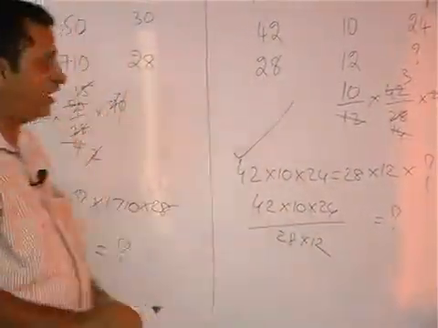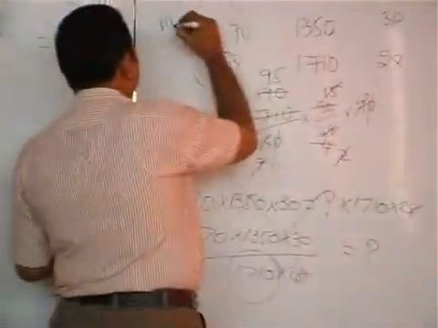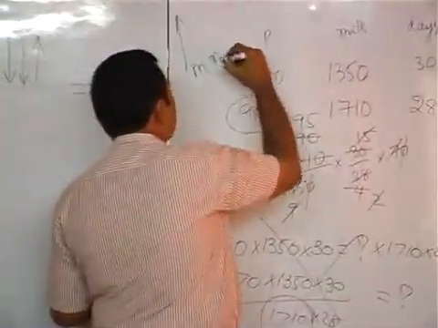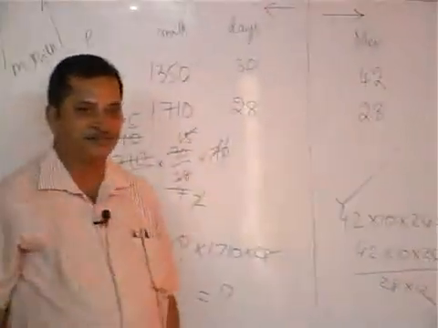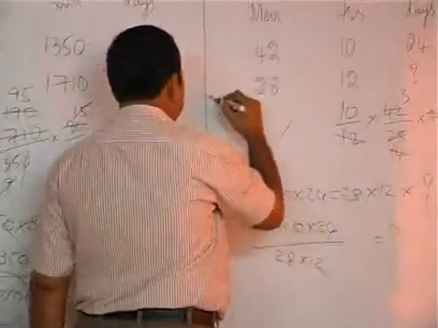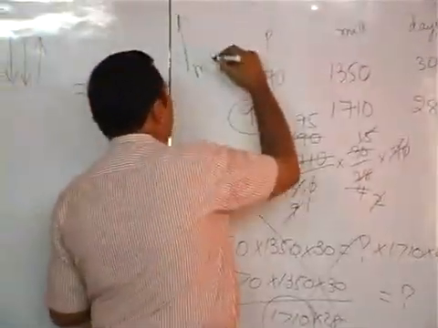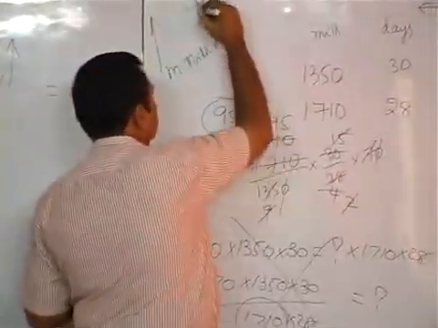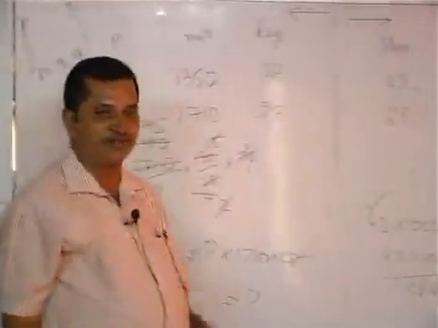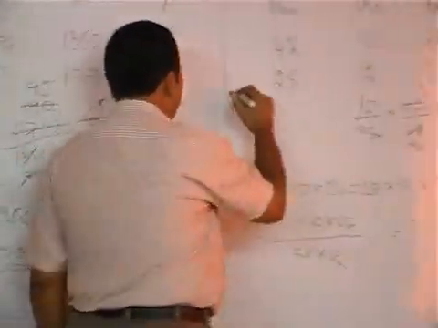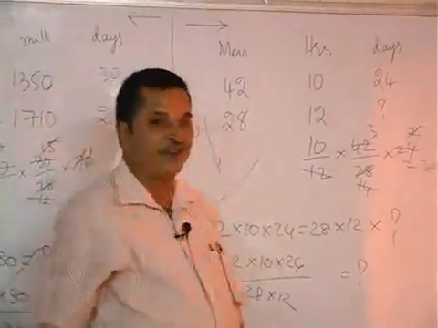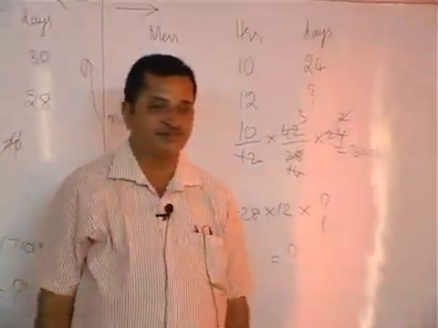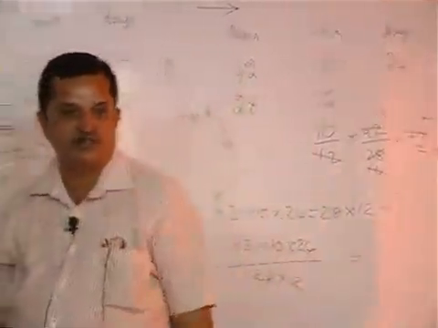Why? Here, men are increased means milk must also be increased. Direct proportion. Men are increased means number of days reduced. Indirect proportion involved. That is the difference between these two.